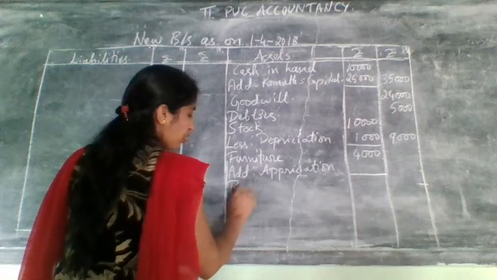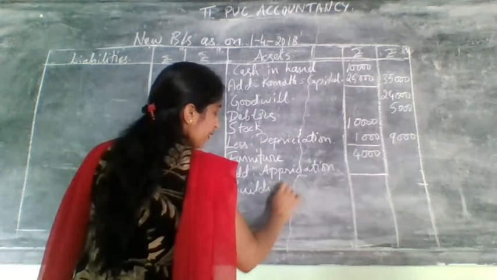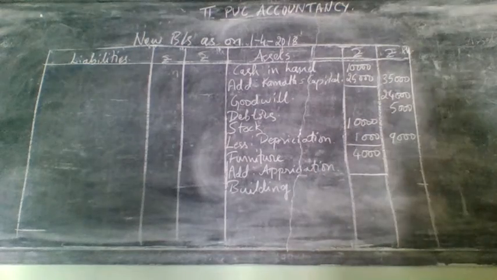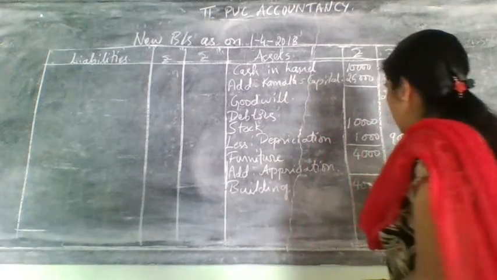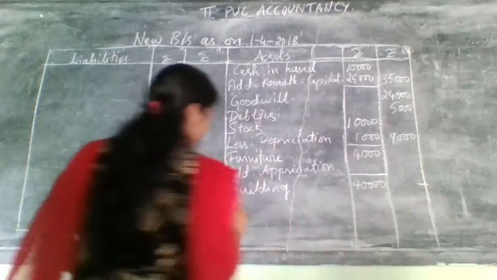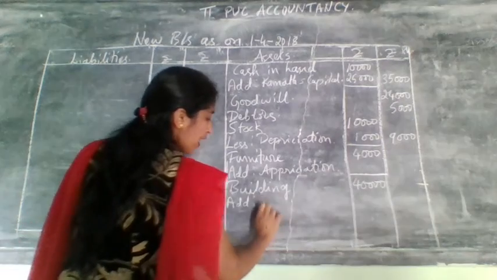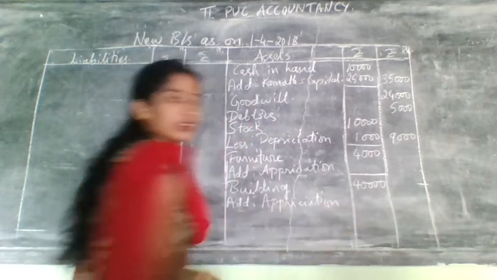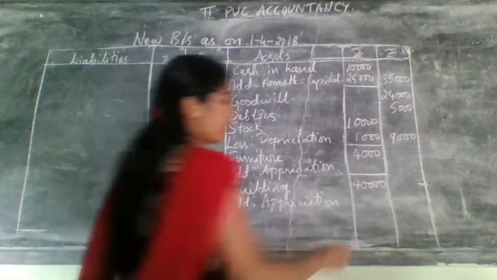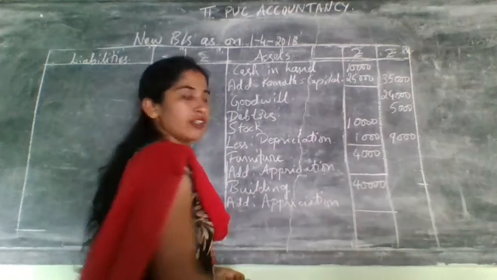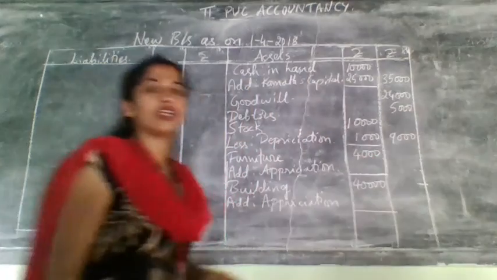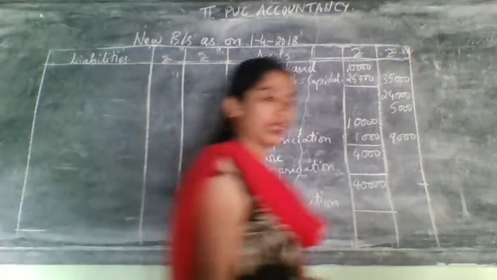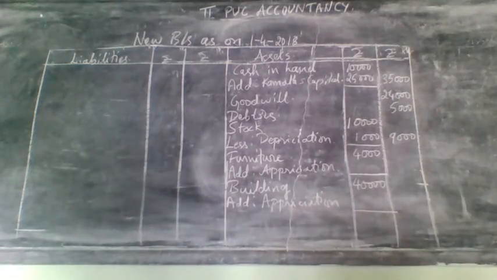Next, after that, what do you have? You have the building. What is the value of the building there? The building value was 40,000. Take it here, 40,000. Then again for the building also you have appreciation. Add appreciation on building. Check there in the revaluation account how much you have written on the credit side. Write it here, add it and write it in the outer column. So what are the assets given there? That was complete.